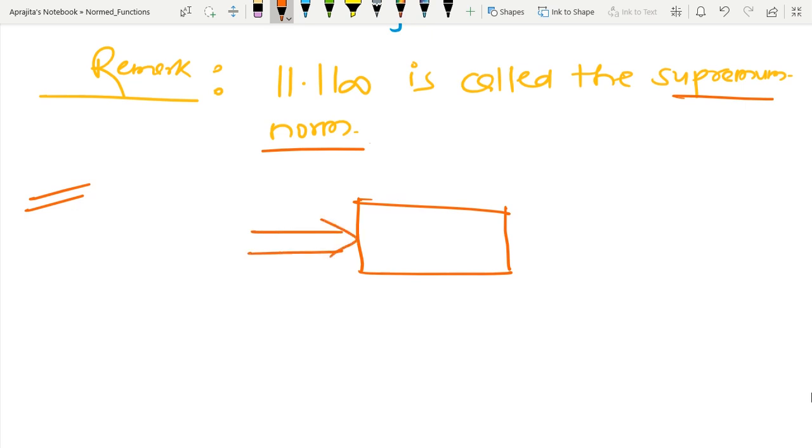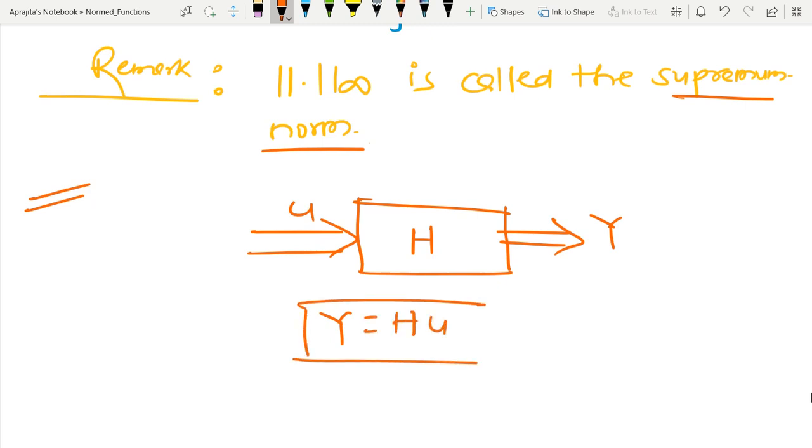We are giving some kind of input, and after that we are collecting the output from this system, and in this way there exists some kind of operator. So here some operator is sitting, and that will produce a signal like this, HU, something like this.